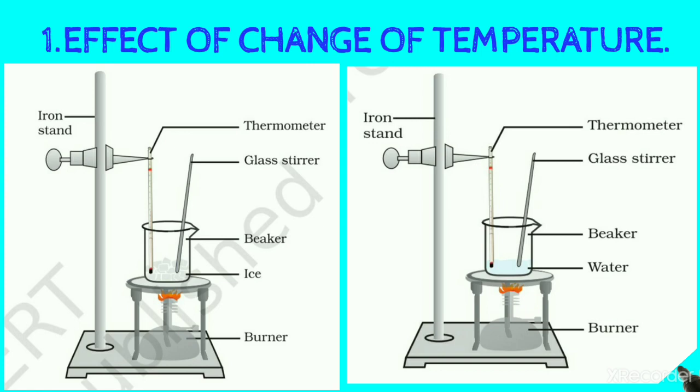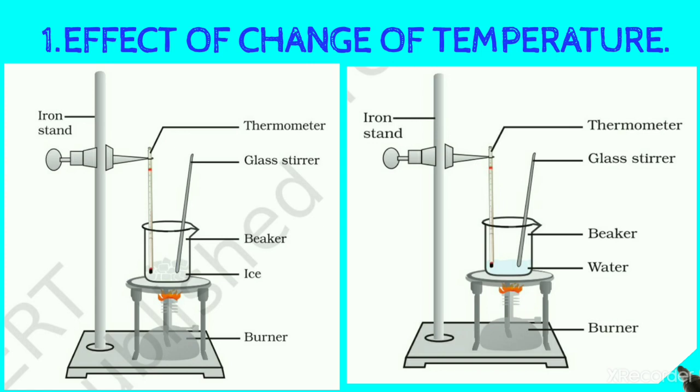The minimum temperature at which a solid melts into liquid state at atmospheric pressure is called its melting point. The melting point of ice is 273.15 Kelvin, or 0 degrees Celsius.